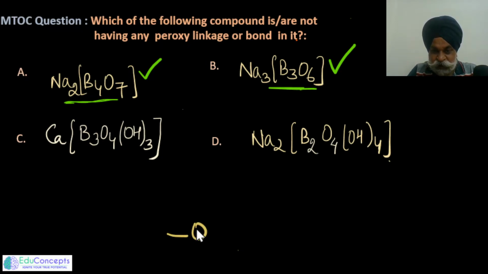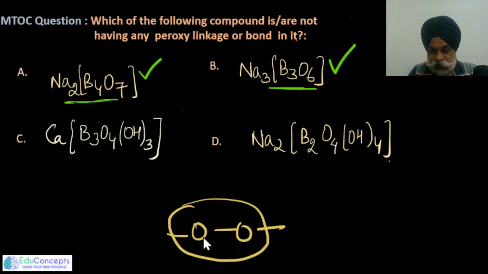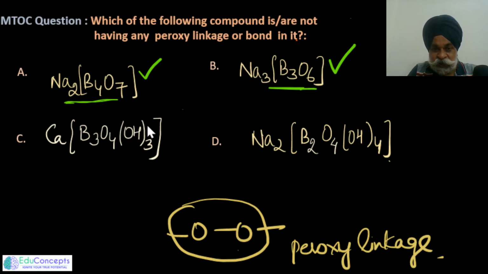What do we mean by peroxy linkage? Peroxy linkage is something like this, where you have two oxygens joined, just like O2 2 negative, which we call peroxide. So peroxy linkage is wherever you have this sort of linkage or bonding. So we did not find it in the first two.